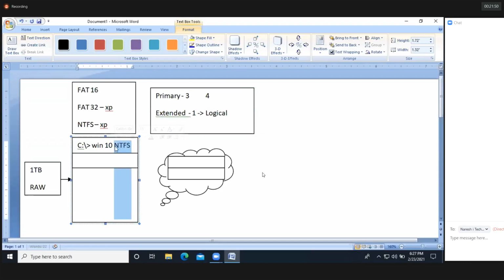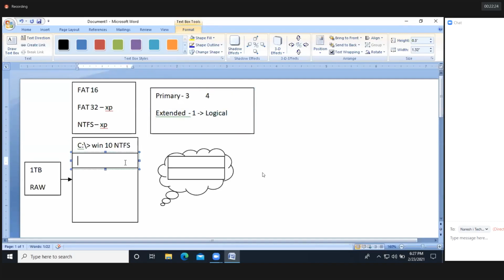Always remember, we need to install the operating system into the primary partition itself. We are unable to install the operating system into the extended partition. So how many types of partitions do we have? Primary and extended. How many partitions can we create? 4. In this 4, 3 primary and 1 extended. With the help of the 1 extended partition, we create multiple logical drives.